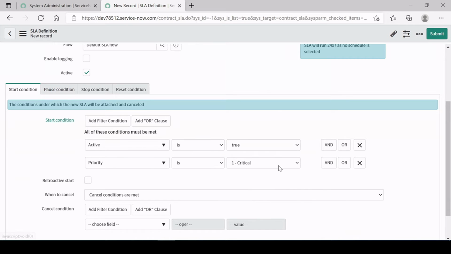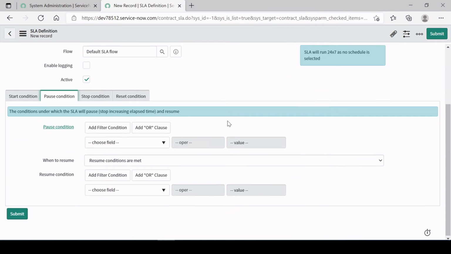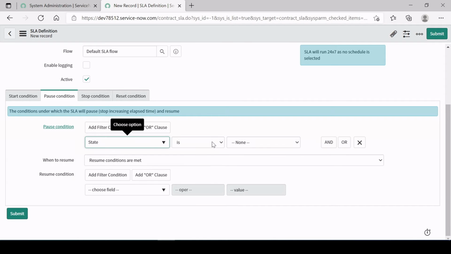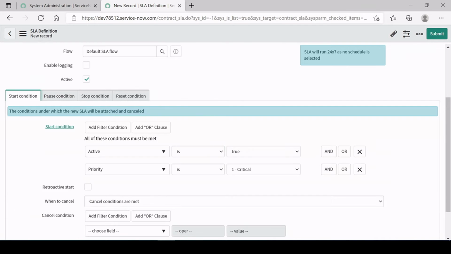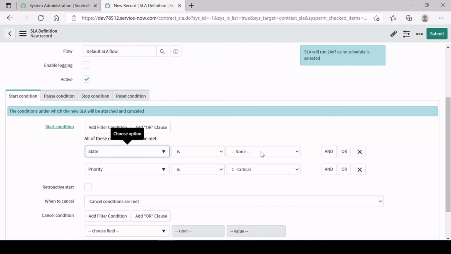So if priority is critical, then we wanted to attach this SLA. What could be the pause condition? Pause condition could be state is on hold, or here instead of active, we can say state is new, because we wanted to attach it on the first time itself, because this is the response, right?